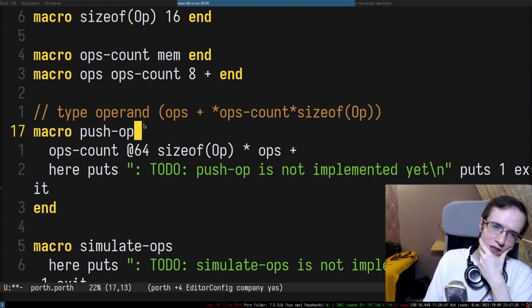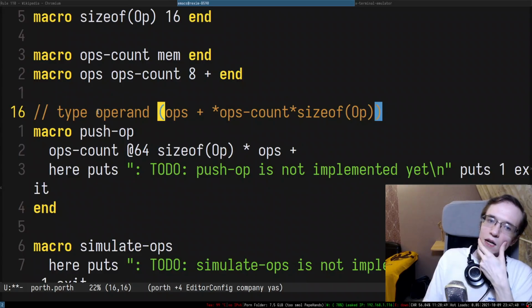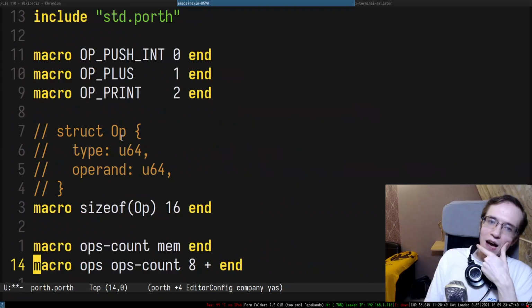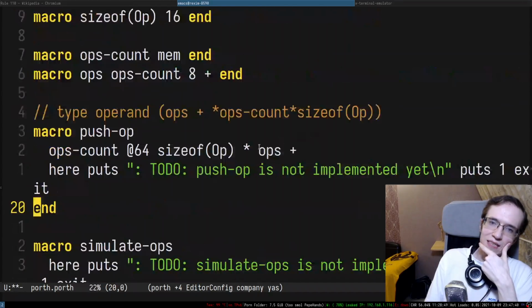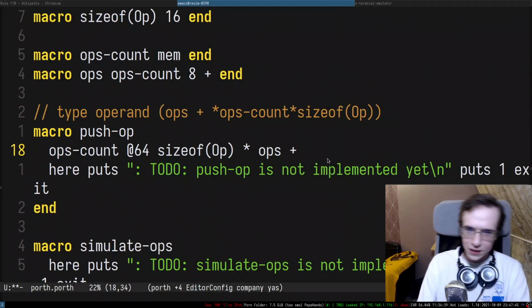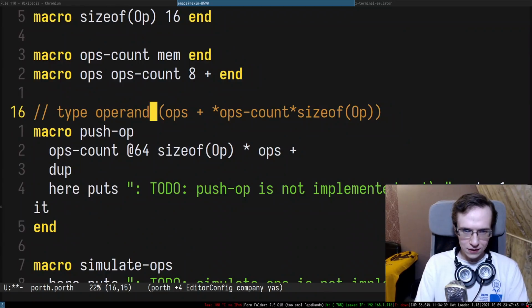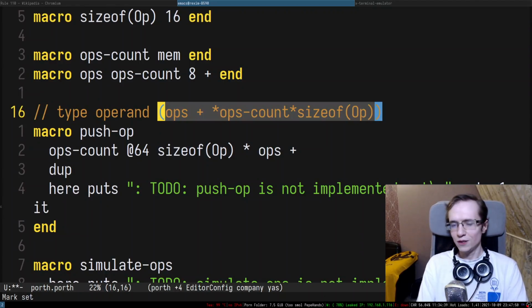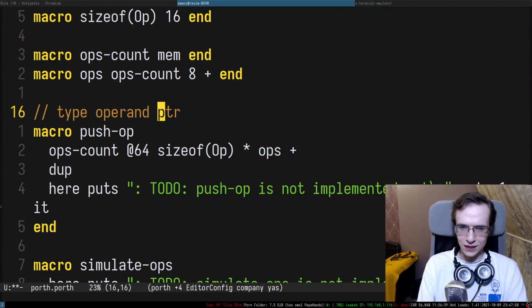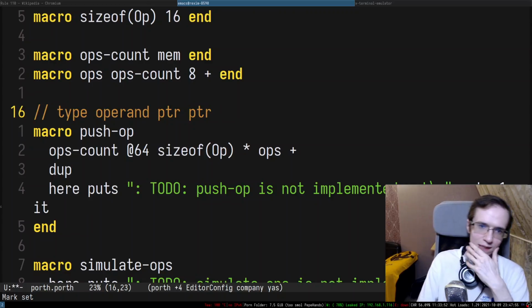So this one is rather interesting. What's going to be the easiest way to add that? The operand has to be added after, so it's the second thing in here. So let's duplicate this entire pointer. Maybe I'm going to rename it to pointer, and I just duplicated it in here.